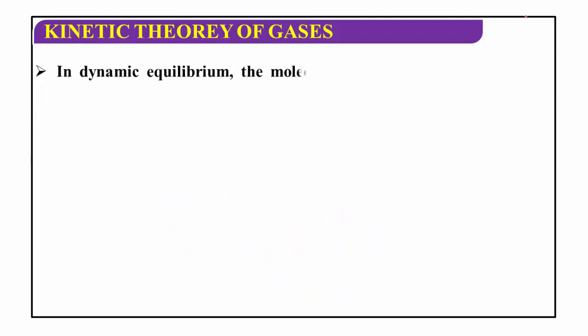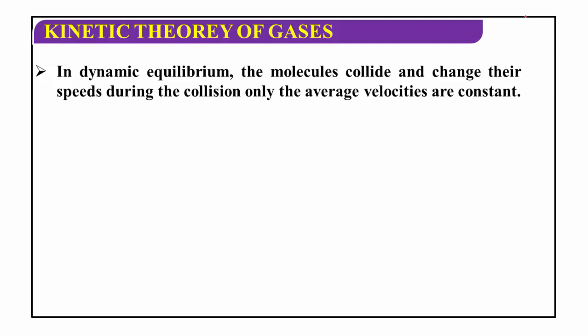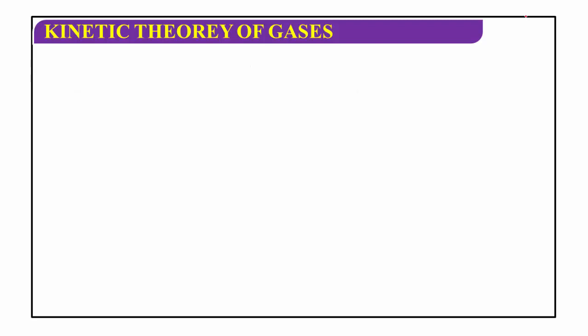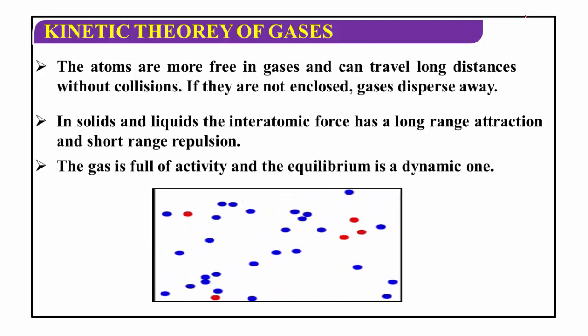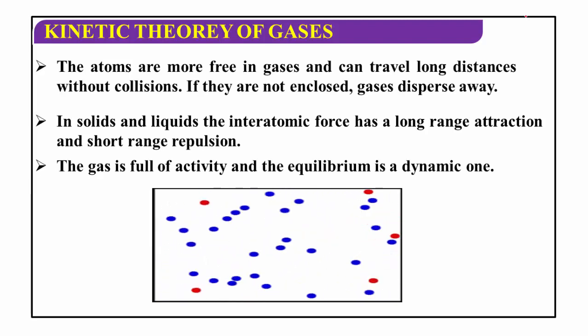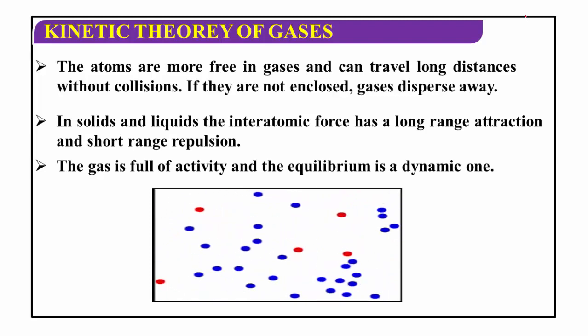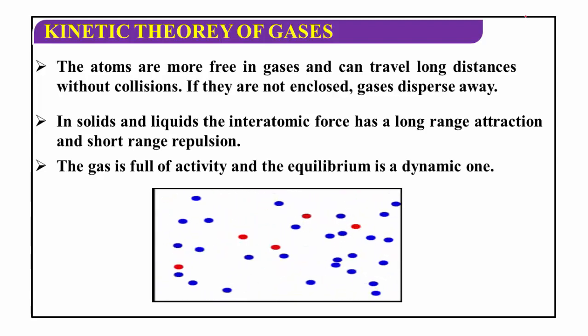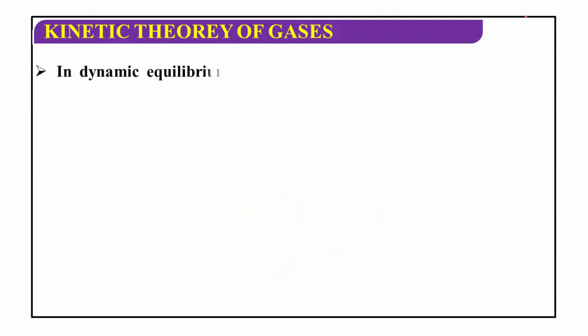Then, in the dynamic equilibrium, the molecules collide and change their speeds during the collision. Only the average velocities are constant. Observe this phenomenon: the gas is full of activity and the equilibrium is a dynamic one. The speed of the gas molecules varies.